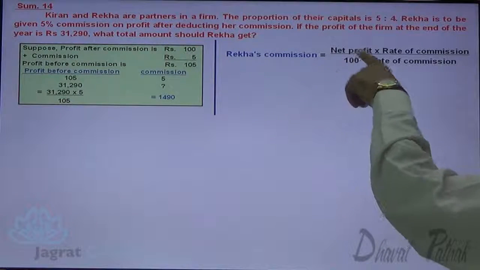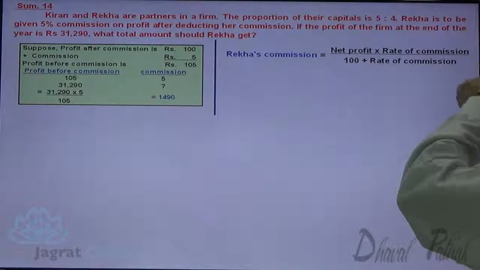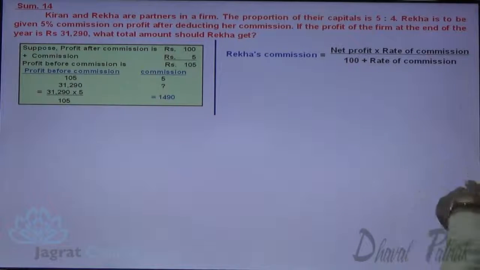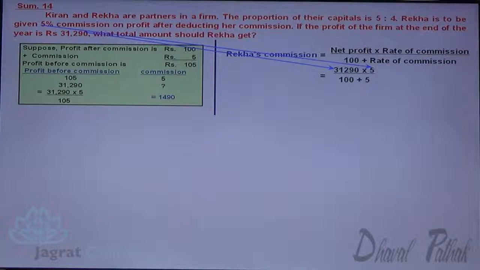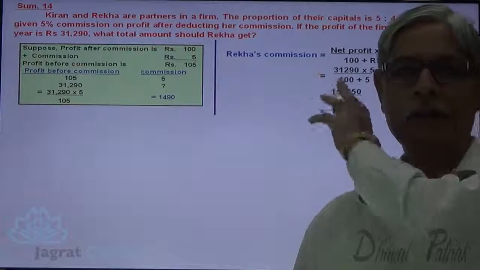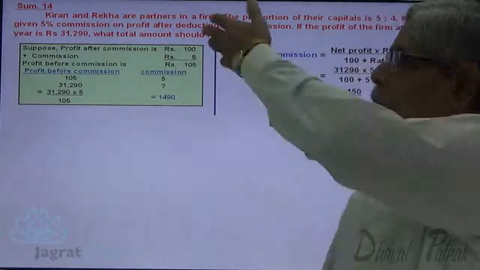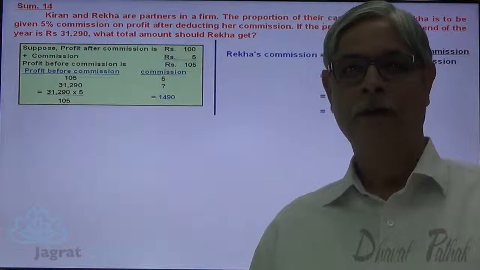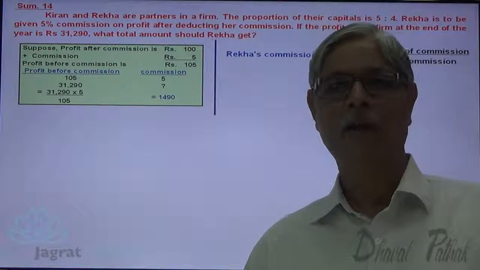Rekha's commission is equal to net profit into rate of commission divided by 100 plus rate of commission. So net profit 31,290 into 5 divided by 105, we come to the same answer, that is 1490. So you can apply this formula, or you can apply this ratio proportion and you will get the same answer.